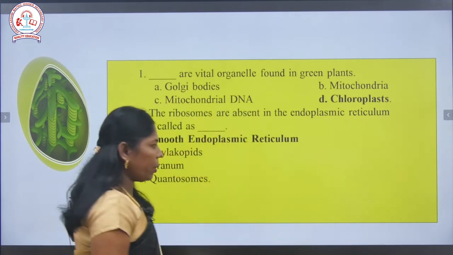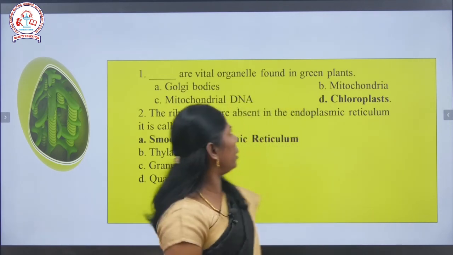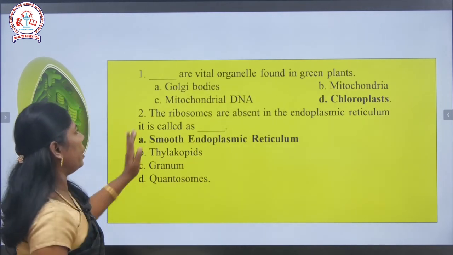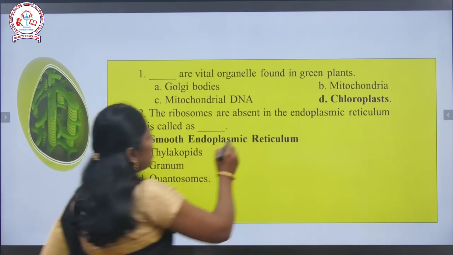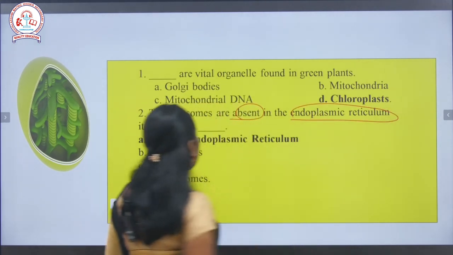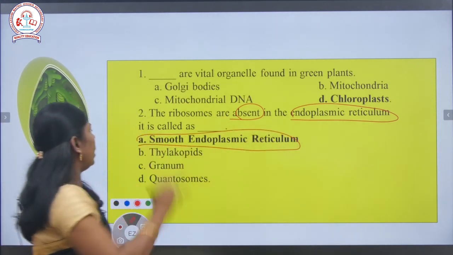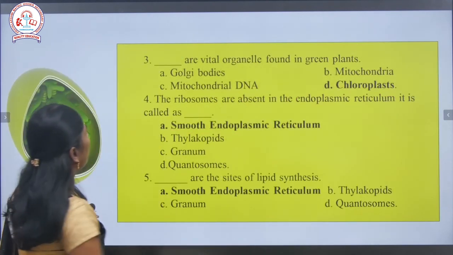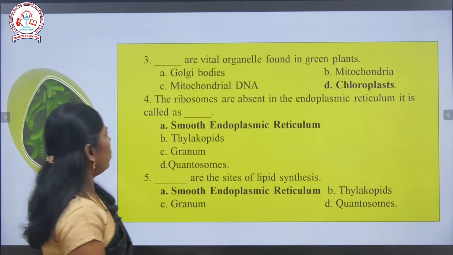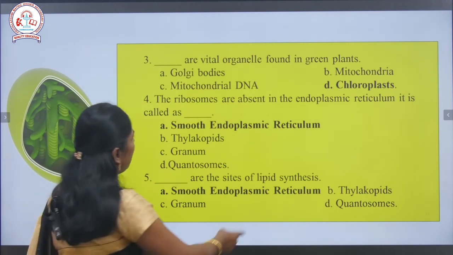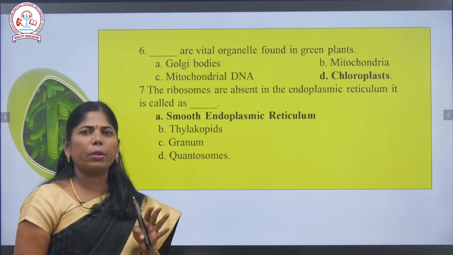Now we are going to see the MCQs. The vital organelle found in green plants is the chloroplast. Next, ribosomes are absent in the smooth endoplasmic reticulum. Where the endoplasmic reticulum has no ribosomes, it is called smooth endoplasmic reticulum; rough ER has ribosomes.